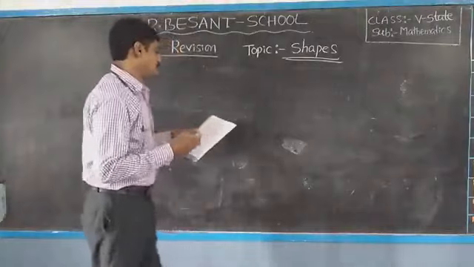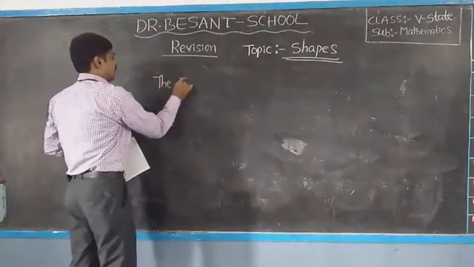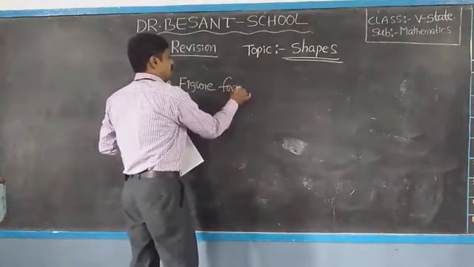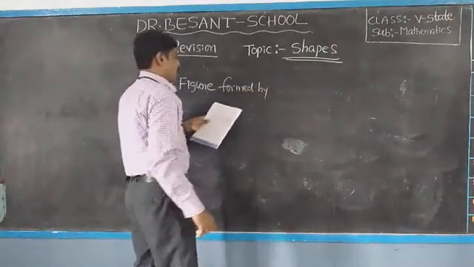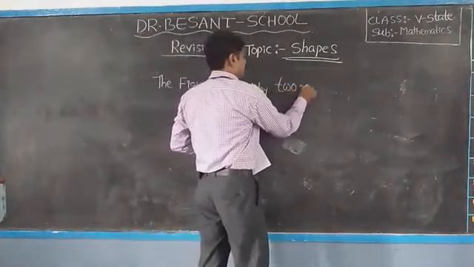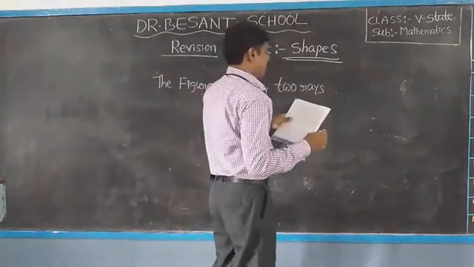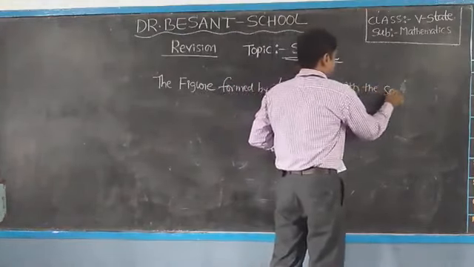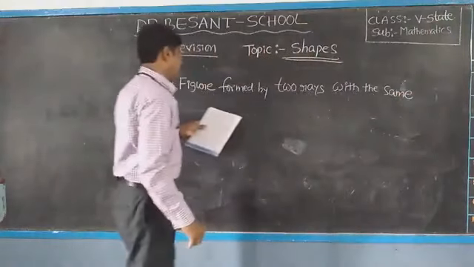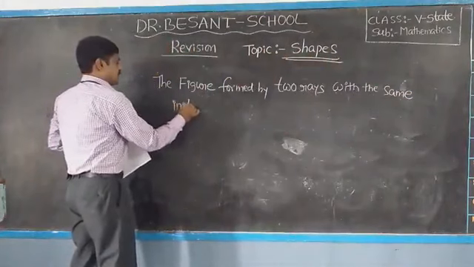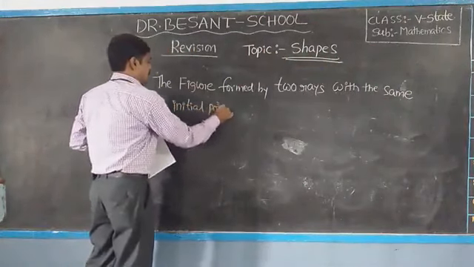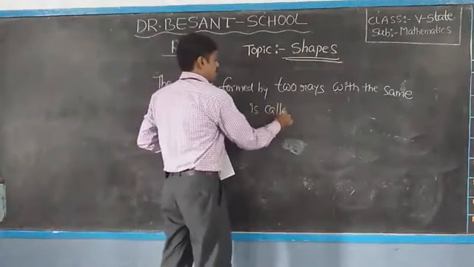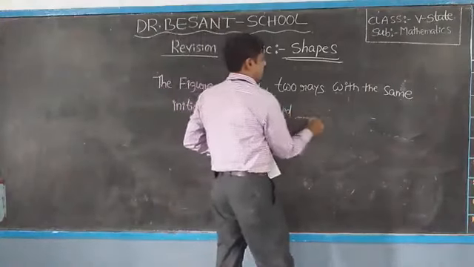Children, next. The figure formed by two rays with the same initial point is called a dash.